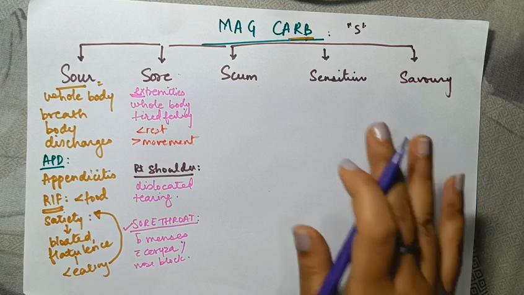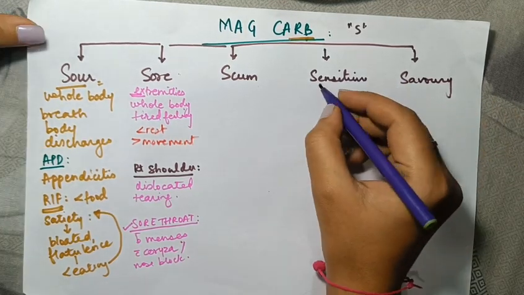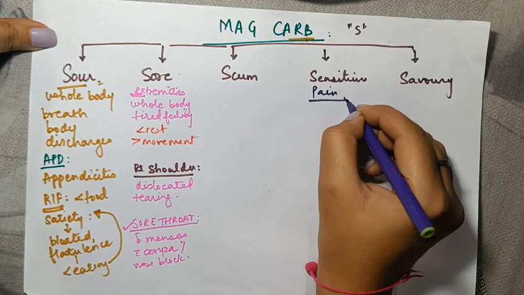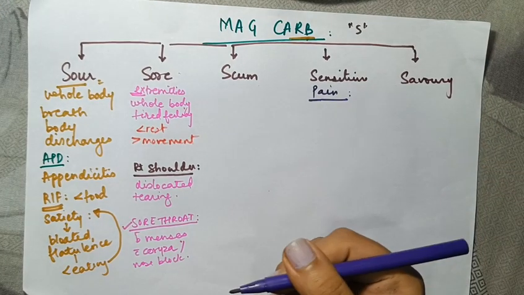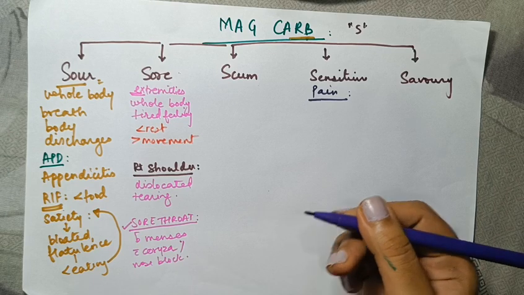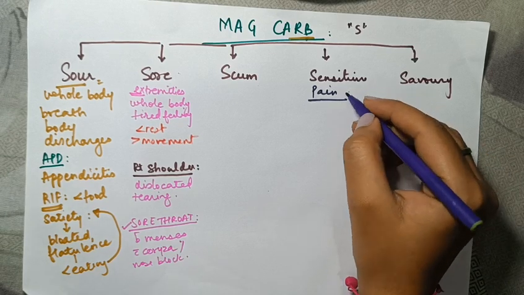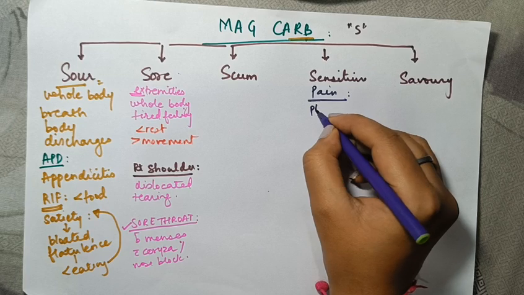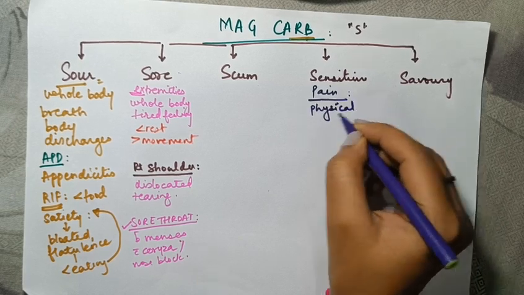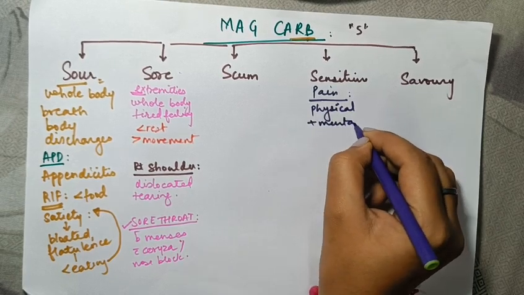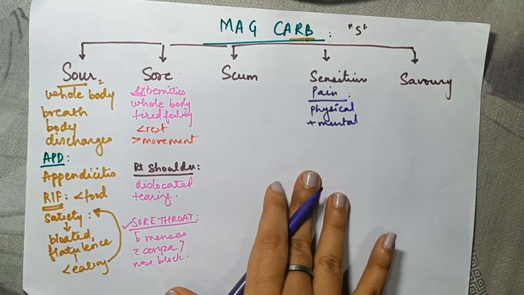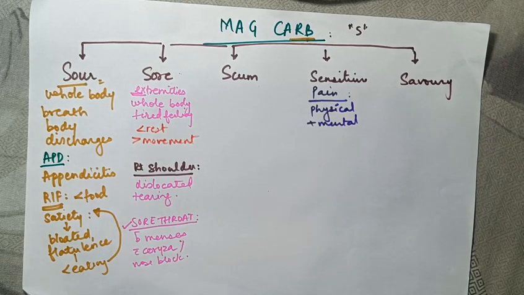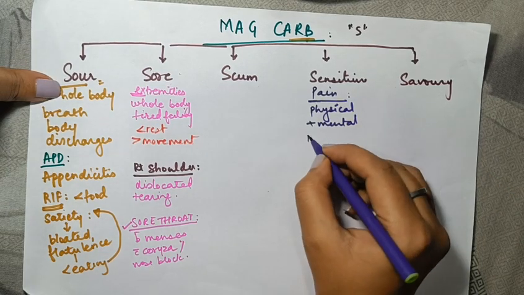Now what do we mean by sensitivity? That means pain. When any remedy is said to be a sensitive remedy, there is going to be an association of pain with it. Now here, sensitiveness in materia means both physical plus mental. We've already seen a few aspects of physical pain and soreness, so we'll not touch upon the same thing. But when we mean sensitive, that means sometimes it is related to neuralgic pains.